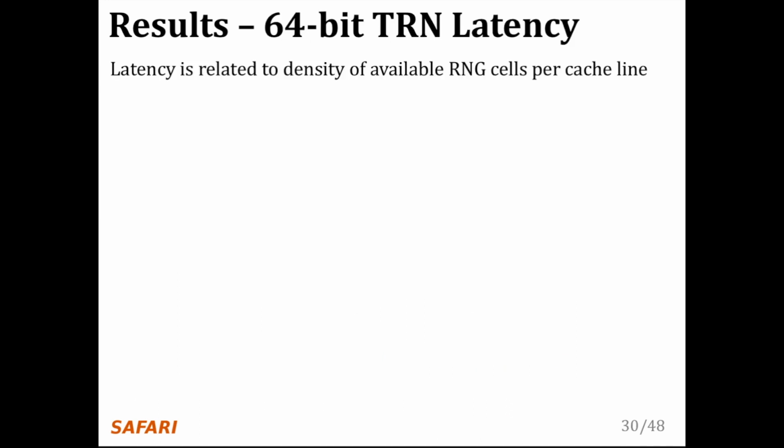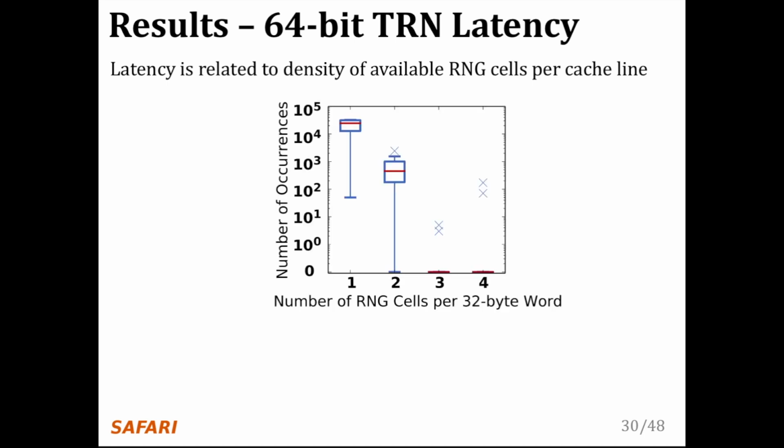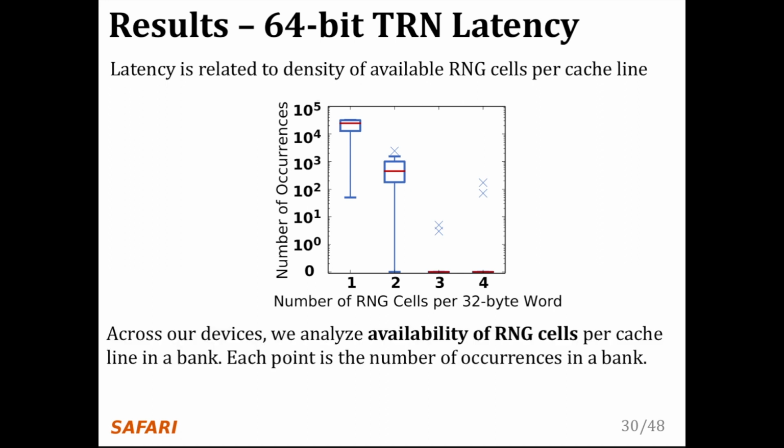Latency is related to the density of available RNG cells per cache line. This plot shows the number of cache lines that we find in each bank containing a certain number of RNG cells, which is on the x-axis. The most we ever observe is 4 RNG cells per cache line. Each point here represents the number of cache lines containing x RNG cells in a single bank. Note that the y-axis has a logarithmic scale.